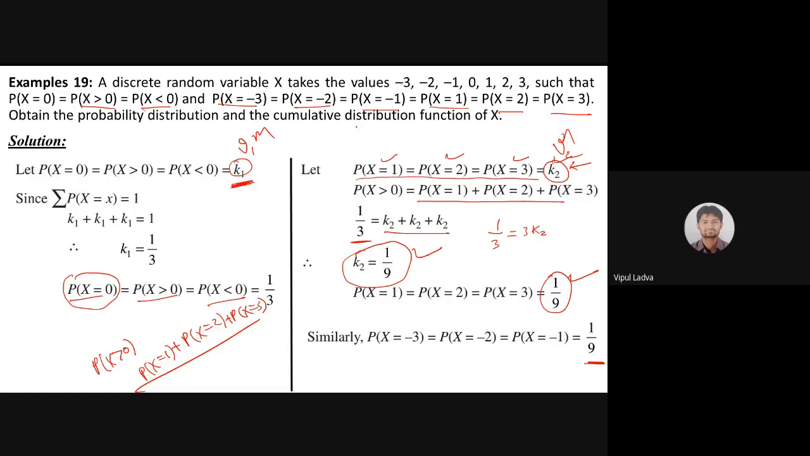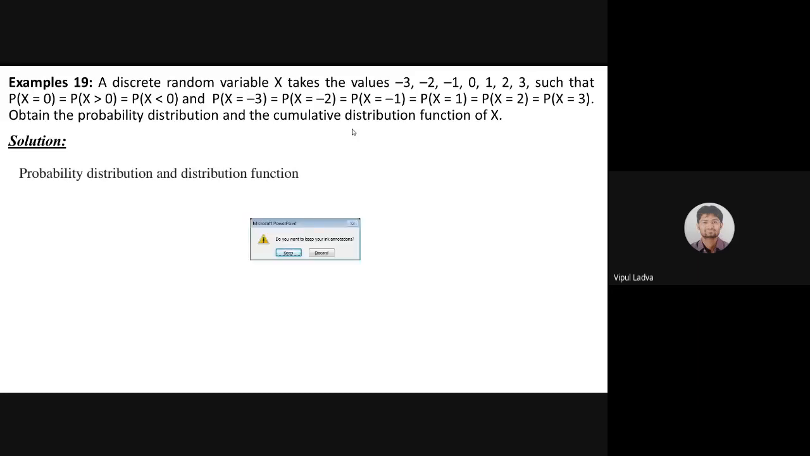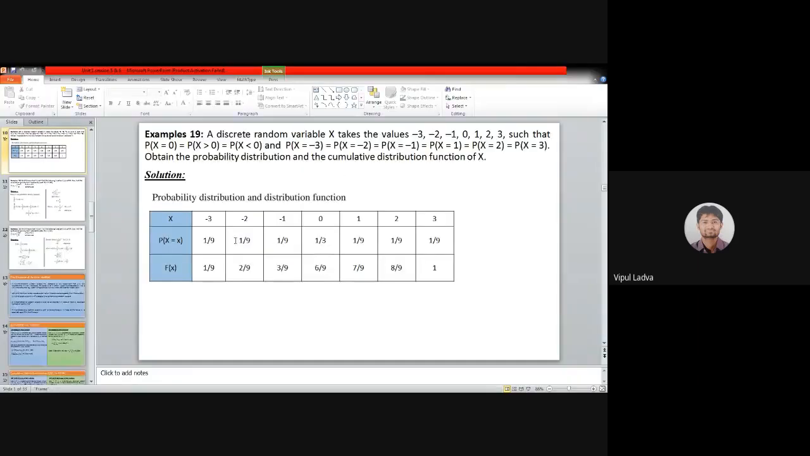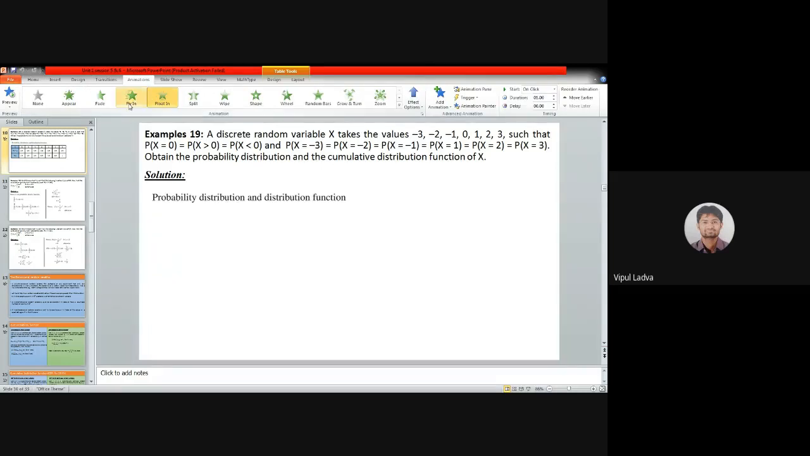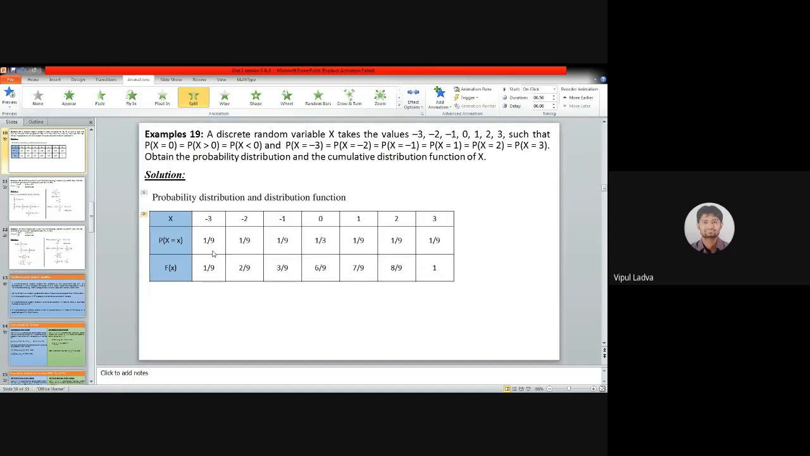Now, if we have all the probabilities for all the possible discrete values of the random variable, then we are good to make the probability distribution now. Let's make it. Then the probability distribution and the distribution function will be... what happened to this? Wait. Maybe this does not have the proper animation. Let me change this animation. Just give me 1 minute. Yes, and now let me present the slideshow.